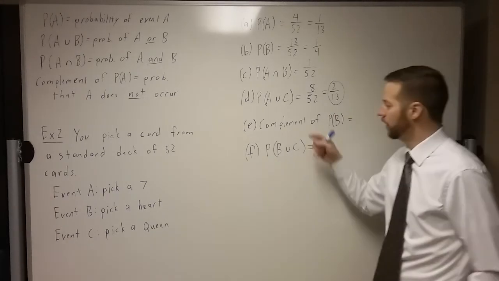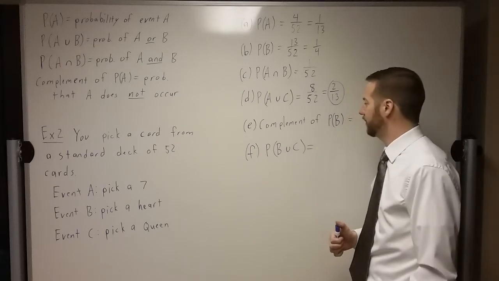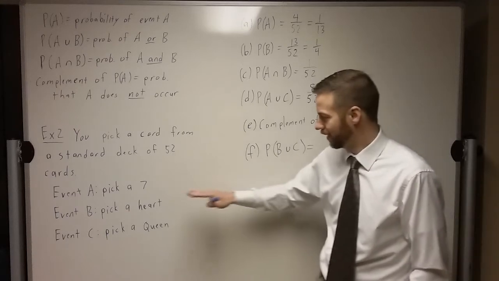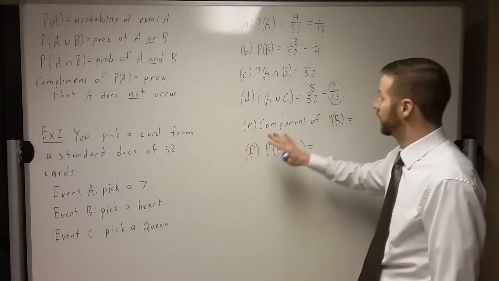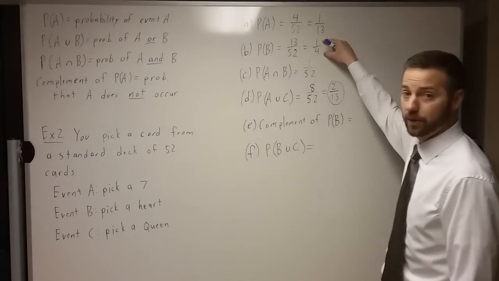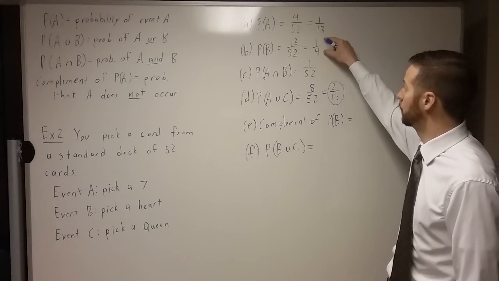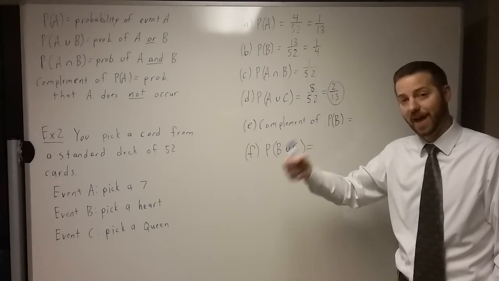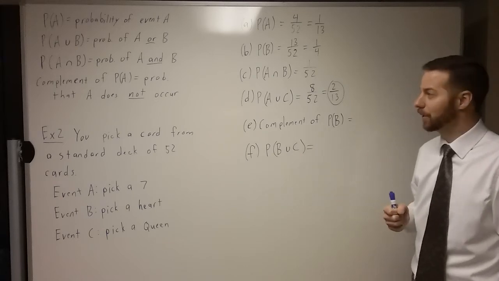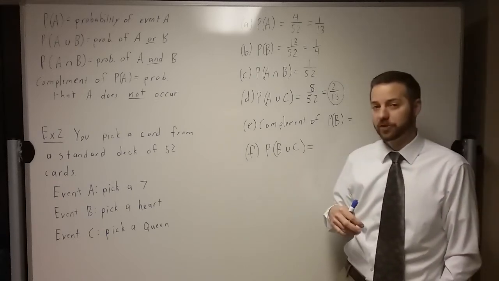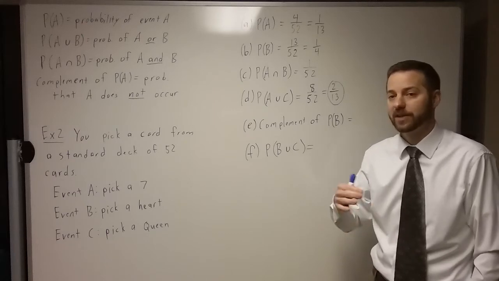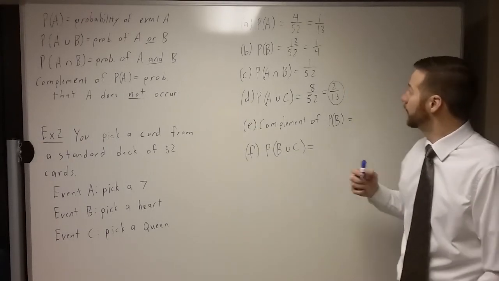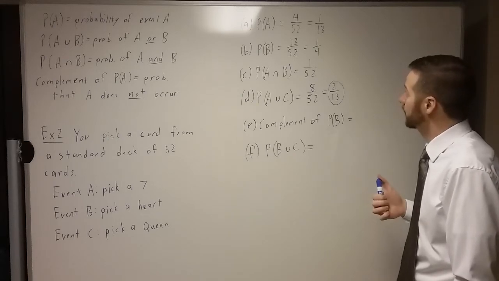All right, and then part E. What's the complement of the probability of B? Well, let's think about what the probability of B was for a second. We did this right up here in part B. Probability of B was 1/4. What's the probability that that doesn't happen then? Well, if a probability is 1, that means it's guaranteed to happen. That's all possibilities, basically.